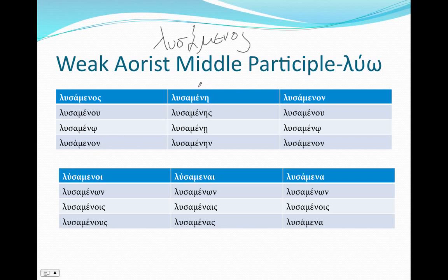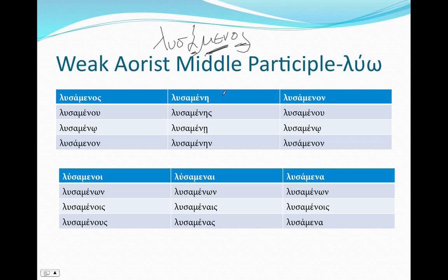In the feminine, λυσαμένη, λυσαμένης, λυσαμένῃ, λυσαμένην. And the neuter, as you'd expect. So the weak aorist middle participle is very similar to all of the other middle participles. Remember I said that all middle participles will have a μεν plus the ending in there? The only difference here is you have an alpha theme vowel instead of the omicron theme vowel.